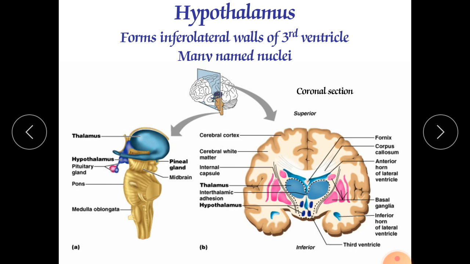So like this, there are 7 types, and insulin also comes under the category of growth hormone. So this hypothalamus is controlling the secretions of the anterior as well as posterior pituitary.